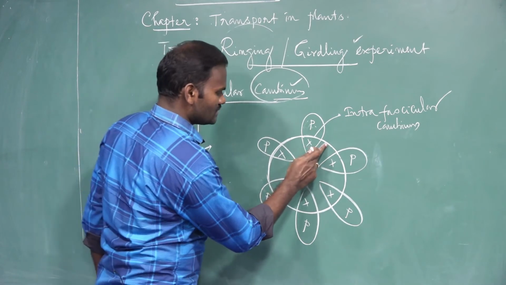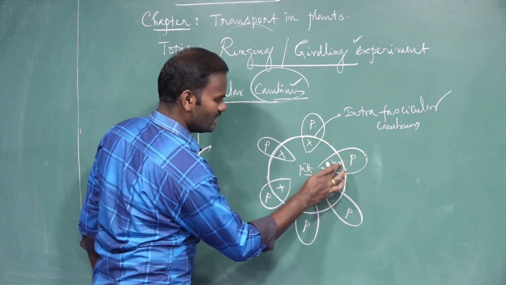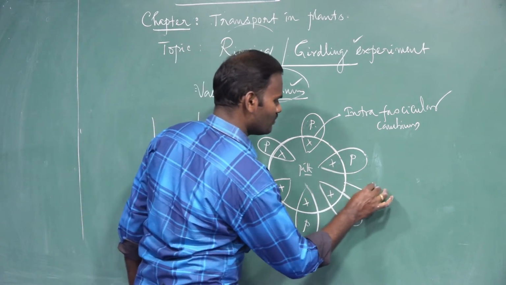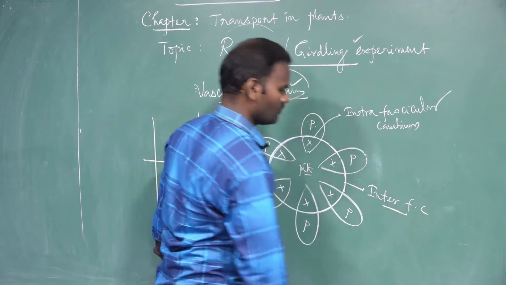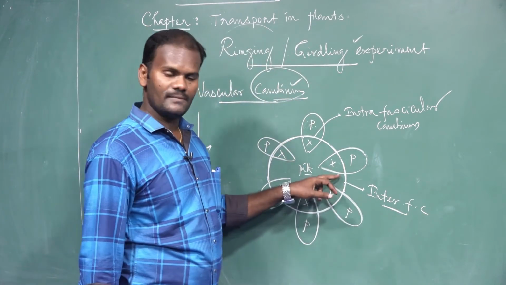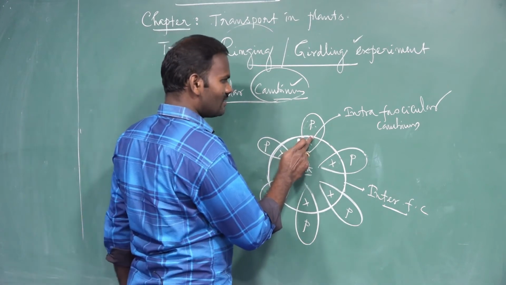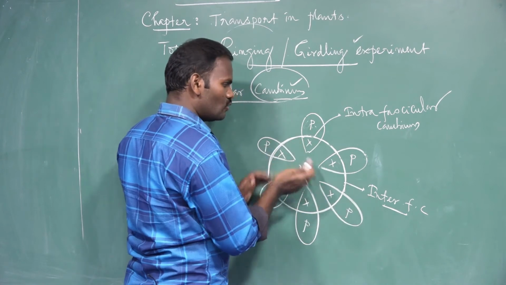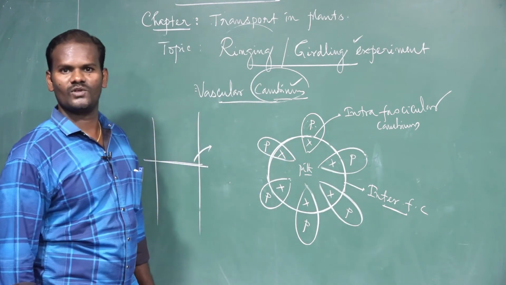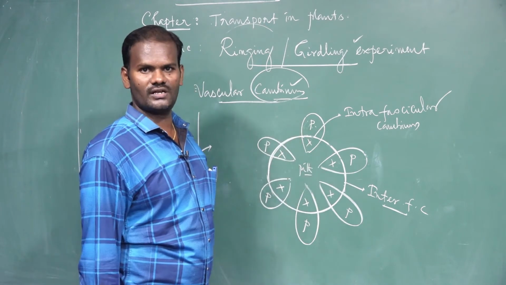The cambium which is present between the vascular bundles is called interfascicular cambium. Inter means between, intra means within. Both the intrafascicular cambium and interfascicular cambium together form the vascular cambium. So vascular cambium has two types: interfascicular cambium and intrafascicular cambium.